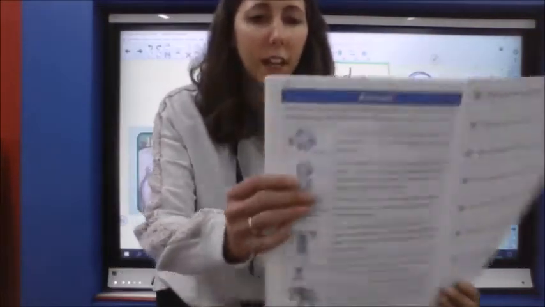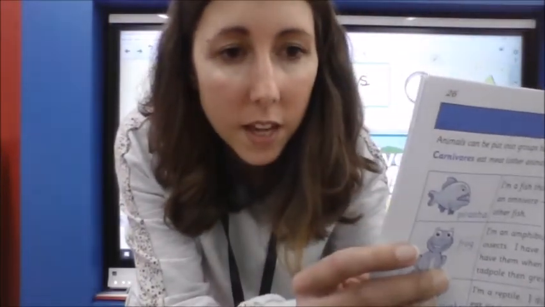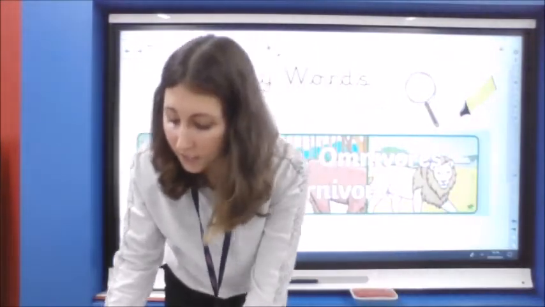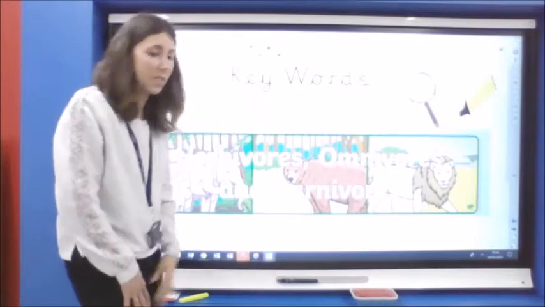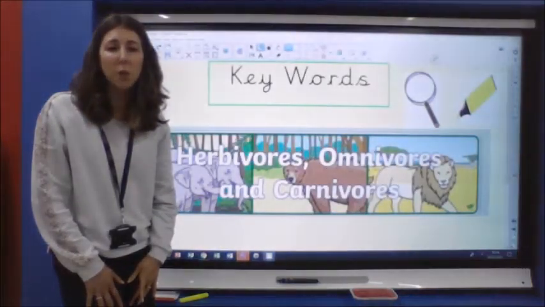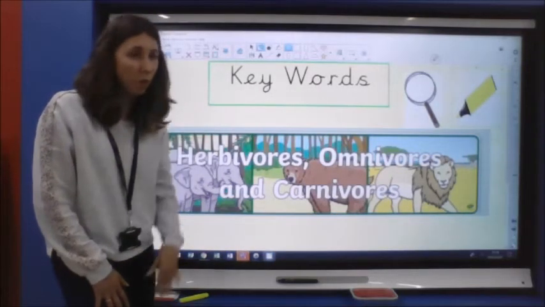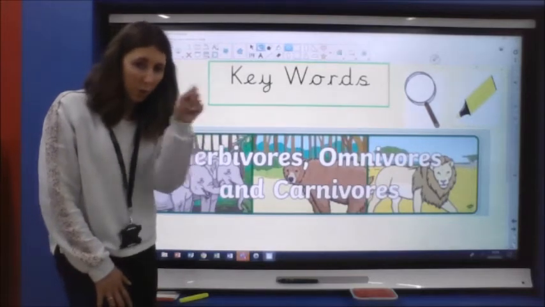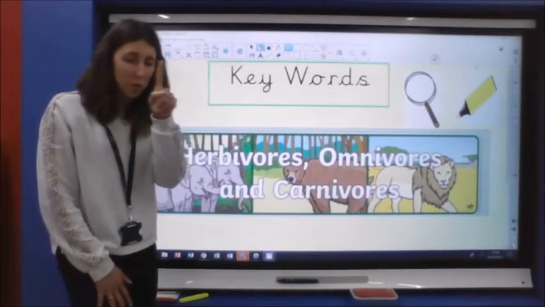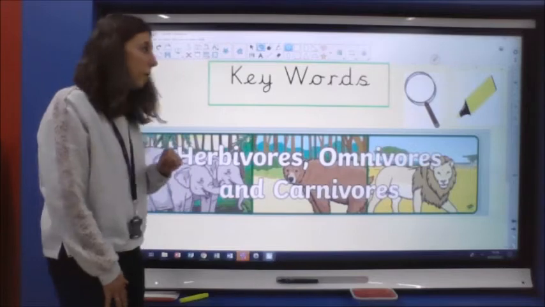The text today is on page 26. If you want to have a little look and a little scan for some of those keywords as we are coming across them, maybe you want to highlight them, put a circle around them with your pencil so that you know when we come to them what they mean and what they say.